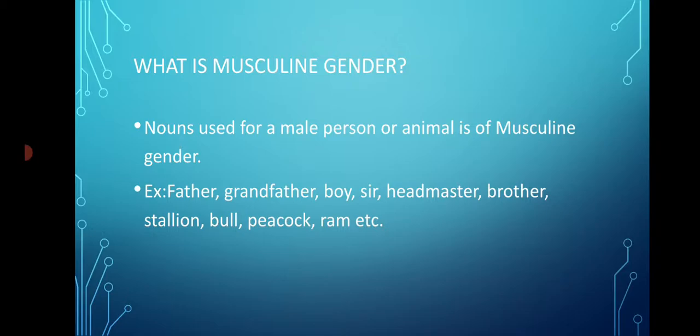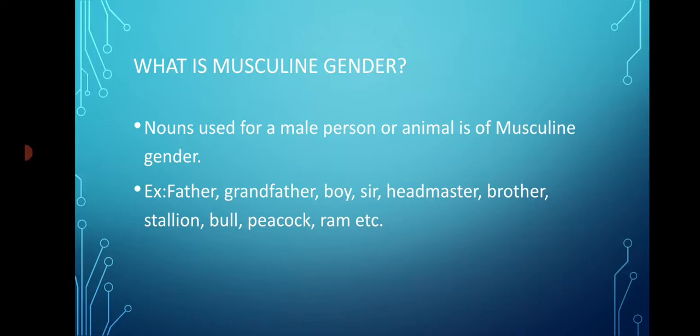Okay, so far we have been discussing only male persons. Now we came to know that masculine gender can also belong to male animals and birds. Like suppose you are talking about your father, grandfather, boy, sir, headmaster, brother, all of them are male persons. So that's why these are going to be masculine gender, because they are talking about male persons.